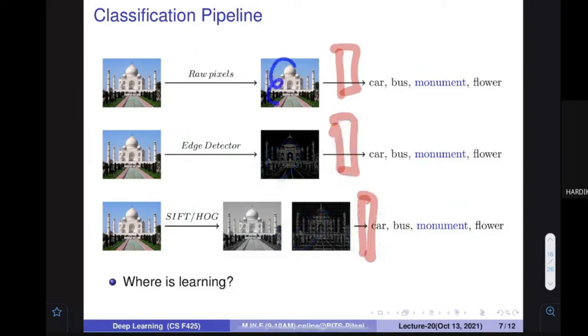When there was a feature, learning was happening here. Where is the learning happening? Learning means changing the parameters, adjusting something so that you can be better on something. Is there anything happening over here? No. So learning is only happening at this particular place.